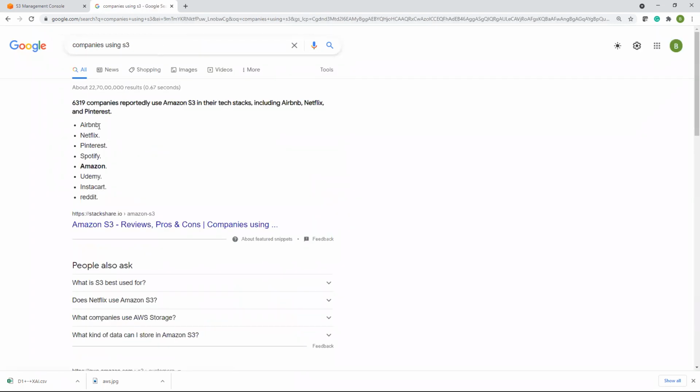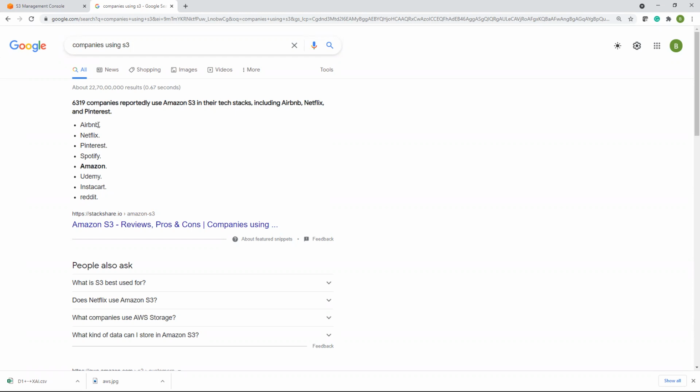See, all the famous web applications which we know: Airbnb, Netflix, Pinterest, Spotify, Amazon itself, Udemy, Reddit. So a lot of them. These are some known ones.